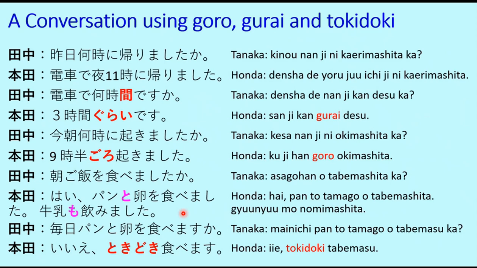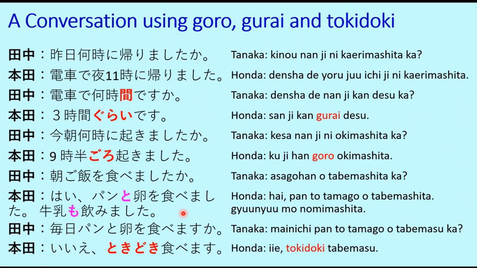Kujihan is 9:30. Honda-san woke up late because he returned late last night. So this morning he woke up at around 9:30 a.m. Kujihan goro okimashita. I woke up at around 9:30.